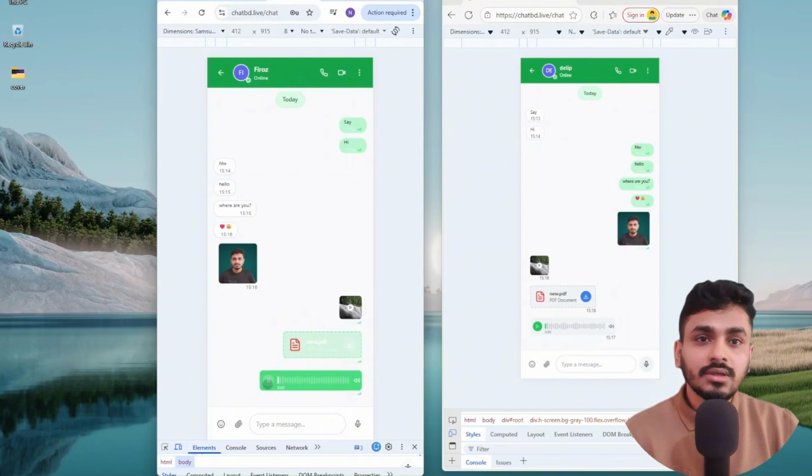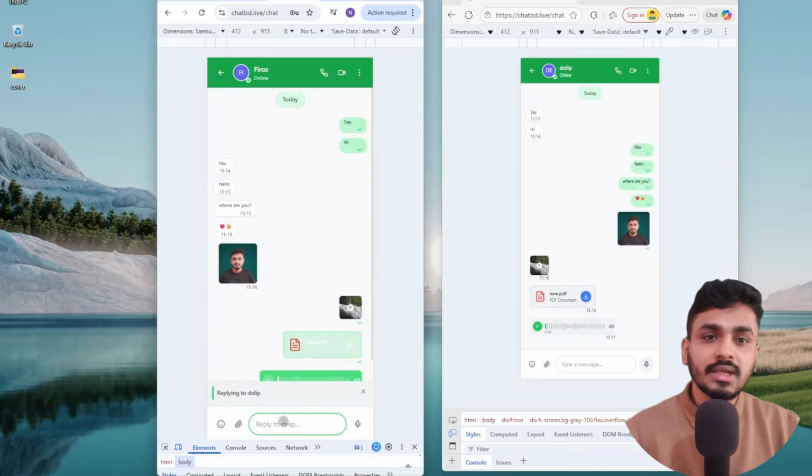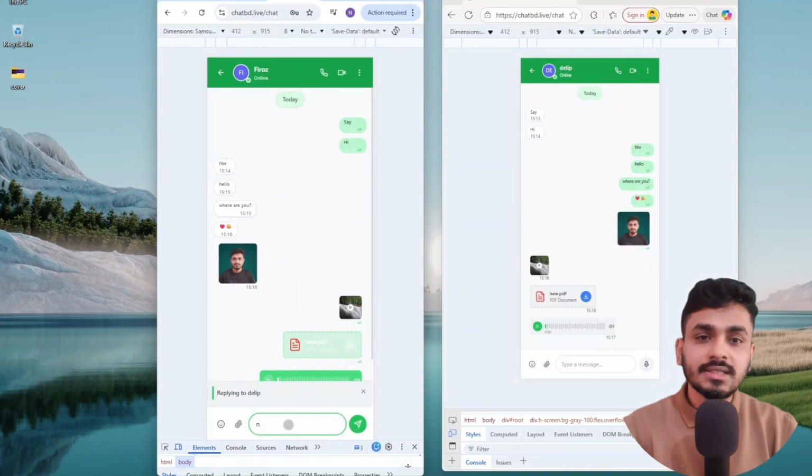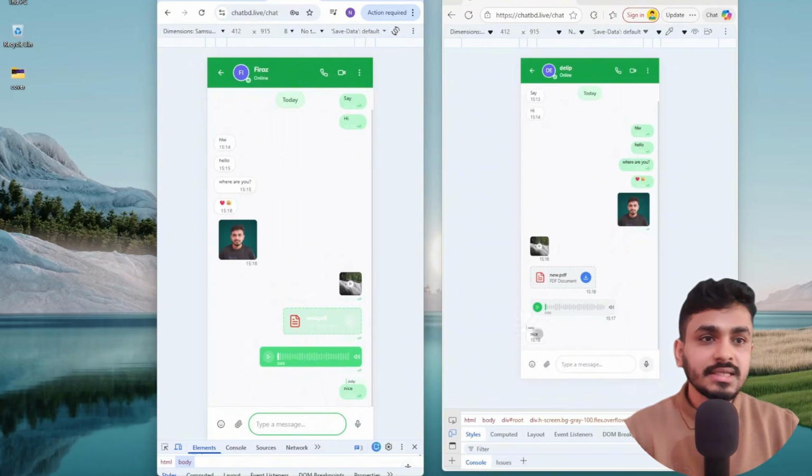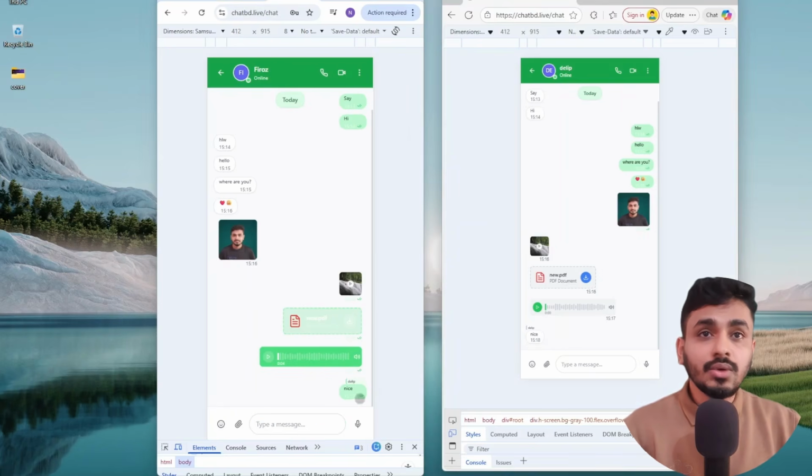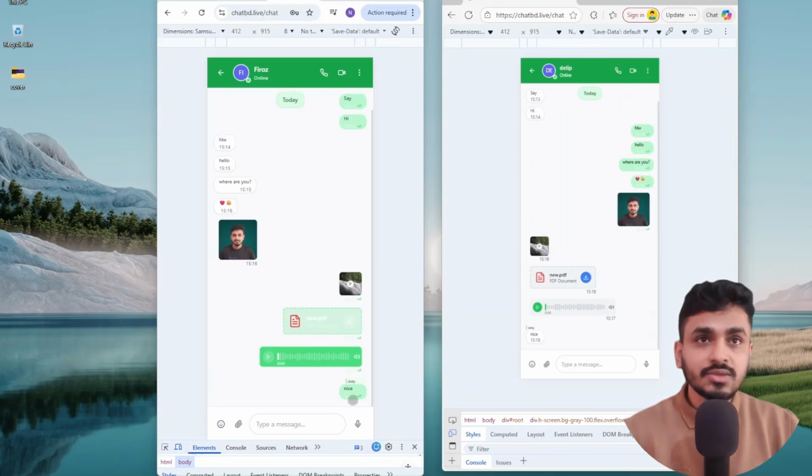I hope you can hear this message also. Okay, the message has been sent, delivered and seen, everything is working fine. I can also react to a message like this, and reply as well. Suppose I reply nice, so now I can see that this user has replied nice. Okay, now I move to the next one, which is calling.